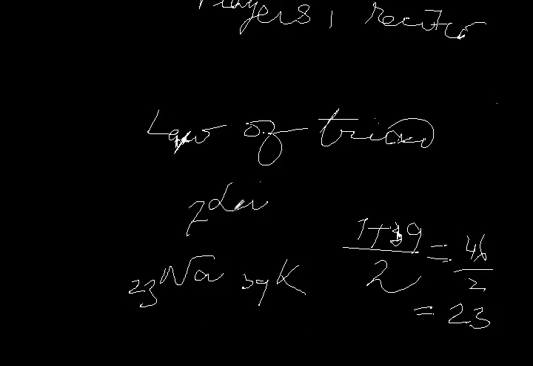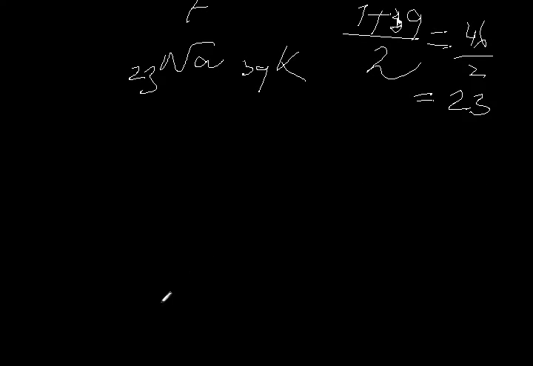So lithium, the first element, has atomic mass 7, and the third element potassium has atomic mass 39, and the average of the atomic masses of lithium and potassium is 23, which is equal to the atomic mass of sodium. And it was stated by Dobereiner that the three elements in a triad exhibit similar chemical properties, but the atomic mass of the middle element will be the average of the atomic masses of the first and third elements. This is Dobereiner's law of triad.